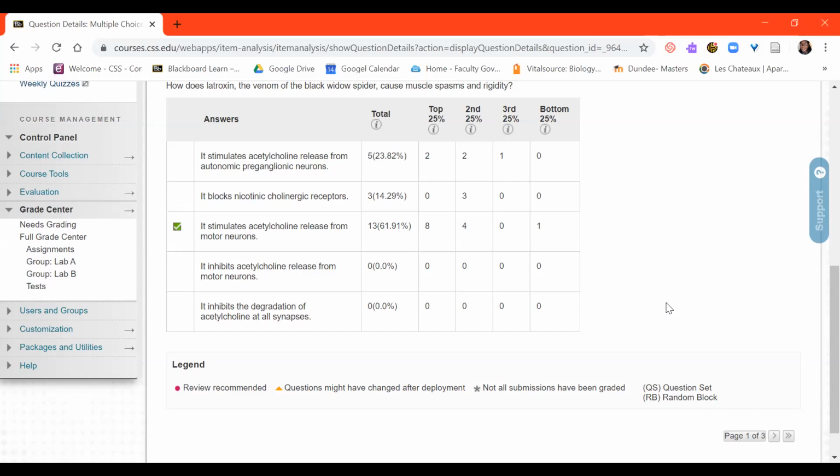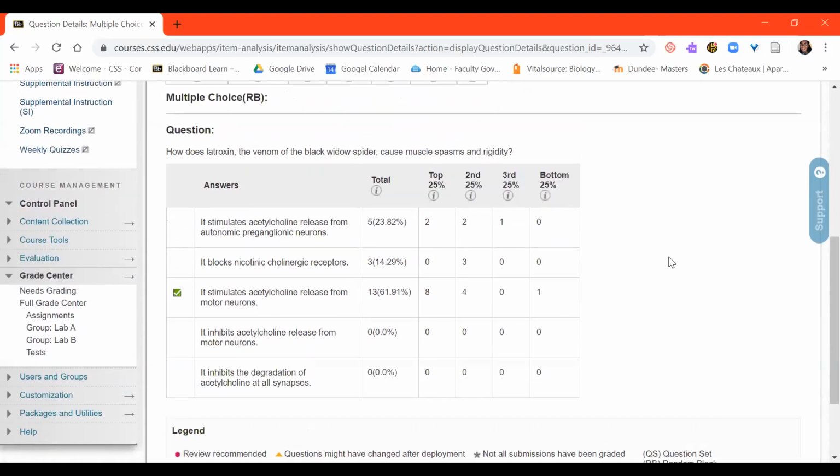which would increase that contraction, that end plate potential on the muscle side, which will essentially cause muscle spasms, right? More neurotransmitter flooding the system, flooding the junction, which will increase the contraction, which would cause muscle spasms and then consequently rigidity. Alrighty. Let's look at some of the other options here.